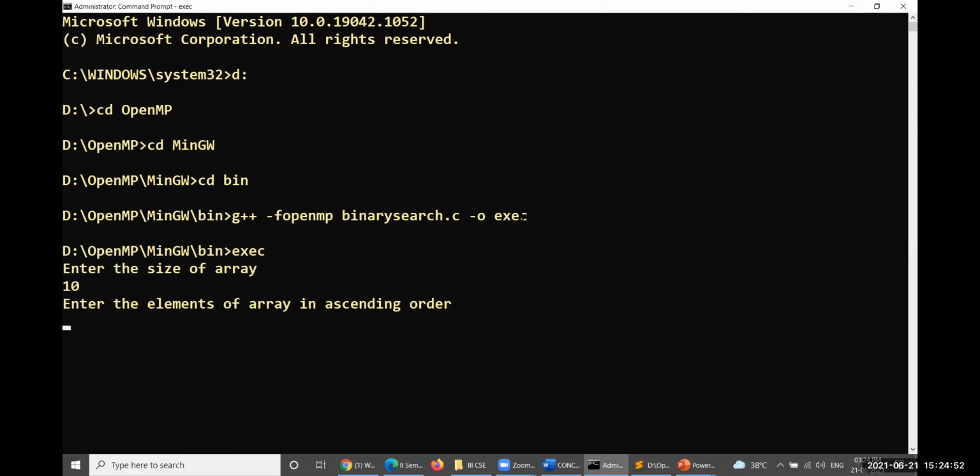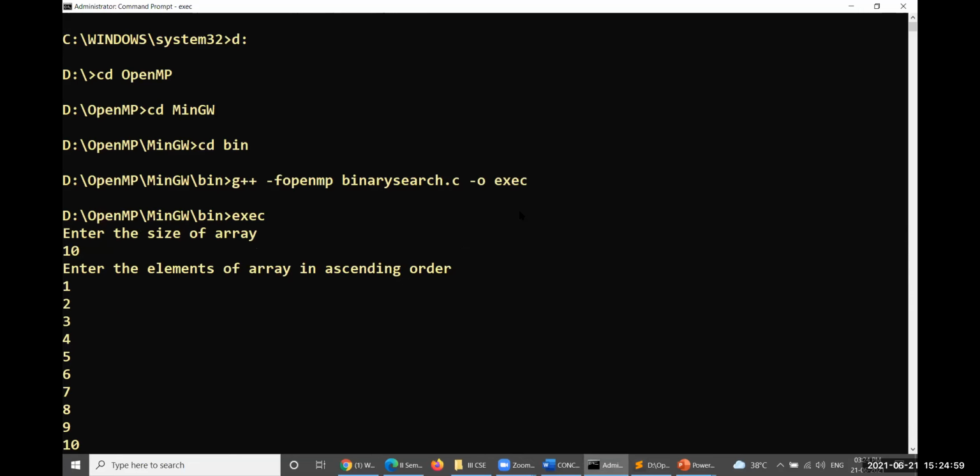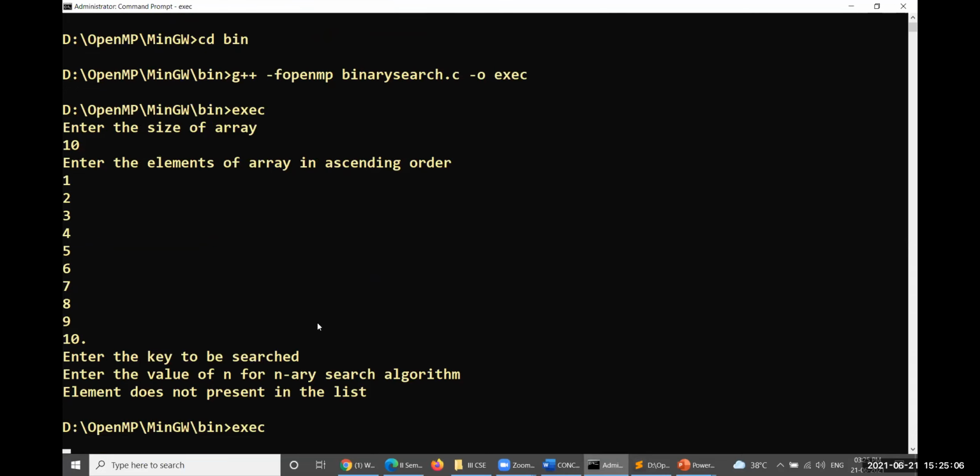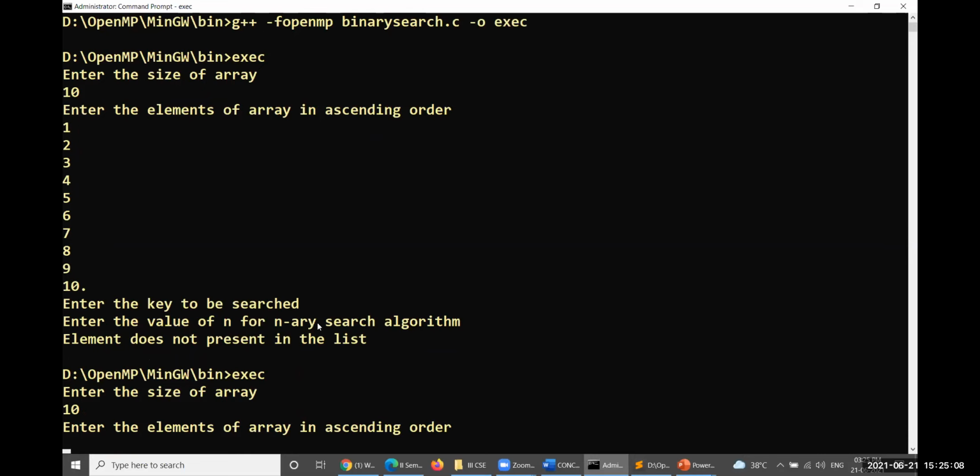So enter the data in ascending order. Let me enter in a formal way. 10 elements have been taken. I'm sorry, I have placed a dot here, so that is why the program is not executed in the proper way. 10 elements.